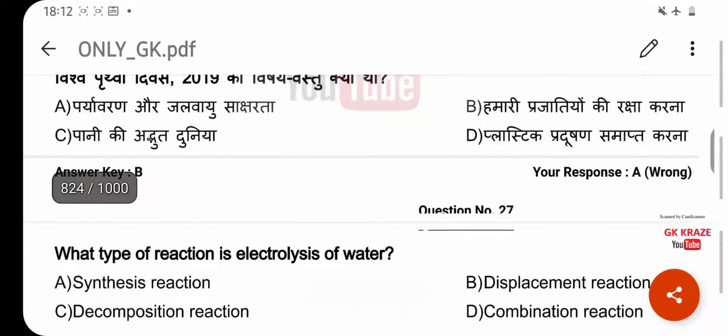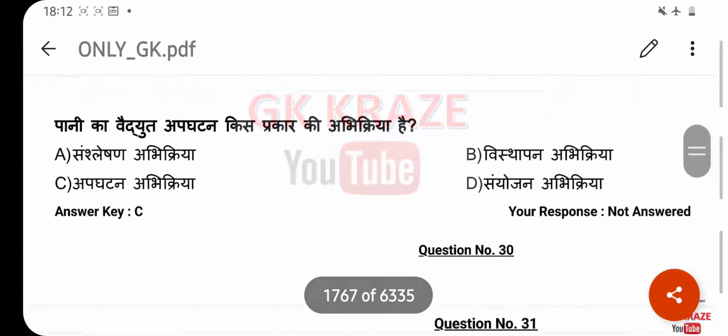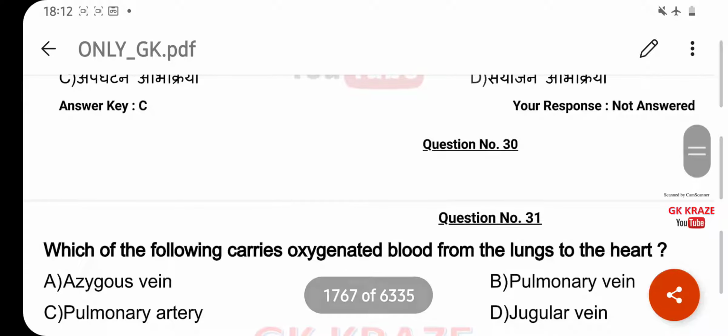What type of reaction is electrolysis of water? Your right answer is decomposition reaction. Option C. Which of the following carries oxygenated blood from the lungs to heart? Your right answer is pulmonary vein. Option B.